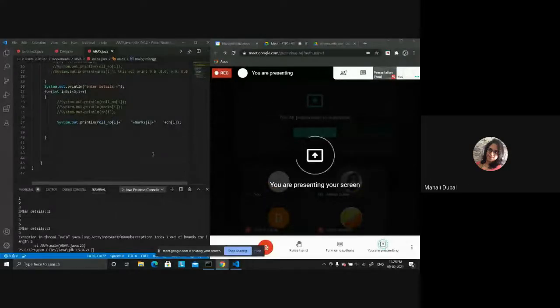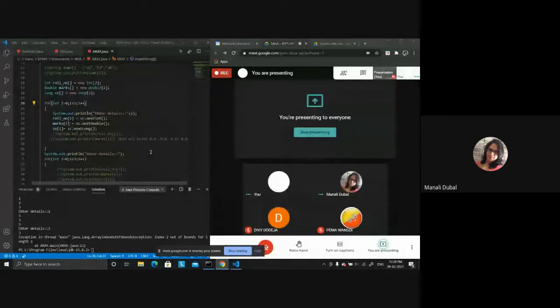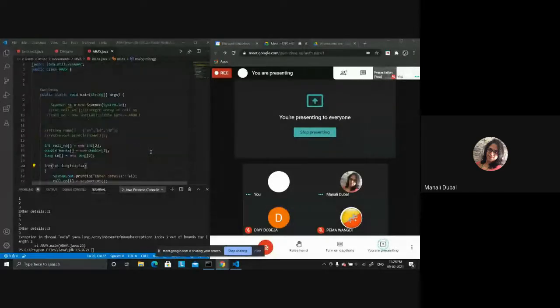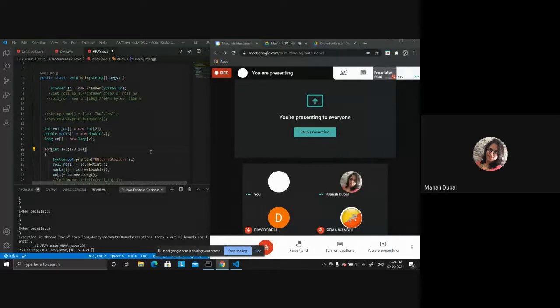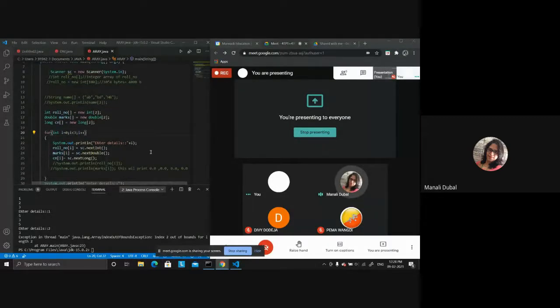Yes, I can see your screen. The size is 2, no? See, if the size is 2, you are running the loop for 0, 1, and 2. 3 times the loop is going to run, and the size is only 2. So only 2 elements can be stored in it, right?